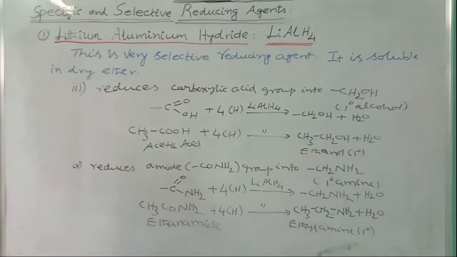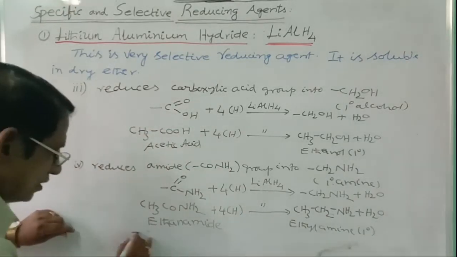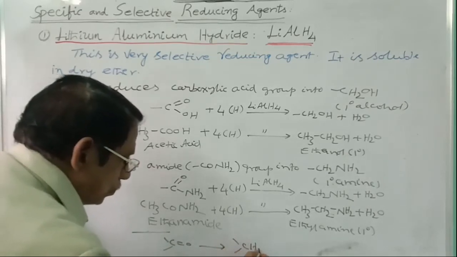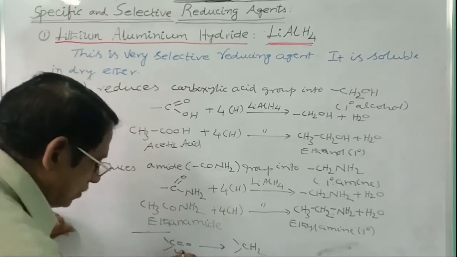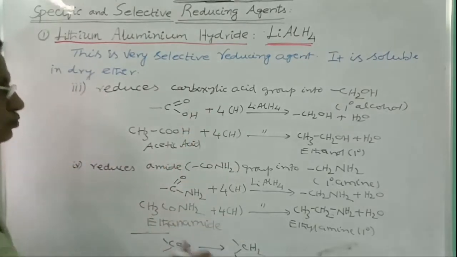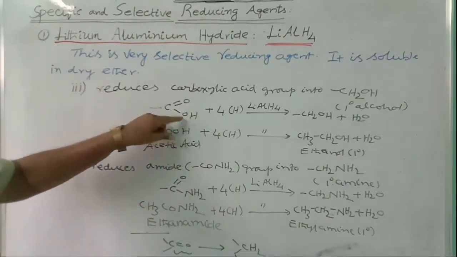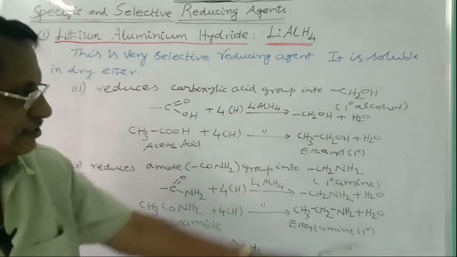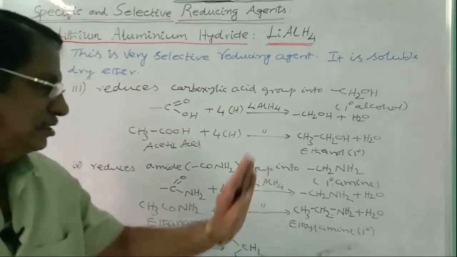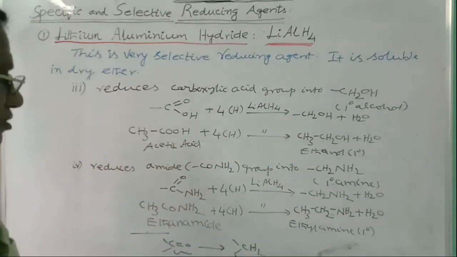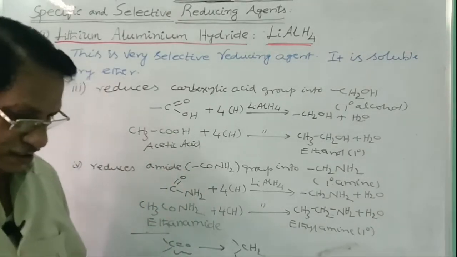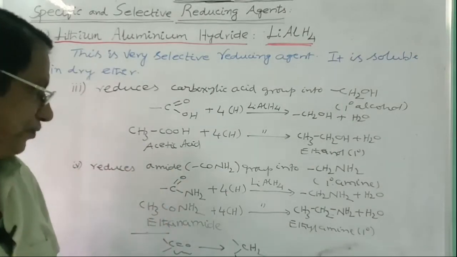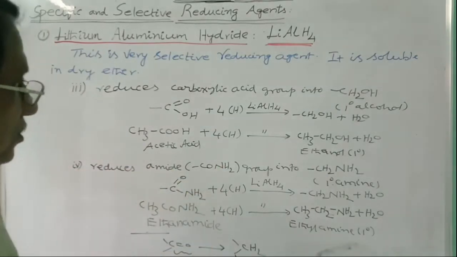In these two cases, if you consider C double bond O, it is converted into CH2. That means the carbonyl group is converted into CH2 in these two cases. The CO of carboxylic acid and the CO of amide group are directly converted into CH2 group, and the remaining part remains as it is. First is primary alcohol, second one is aliphatic primary amine. These are the two cases. In all these 4 cases, for special reduction, you can use lithium aluminum hydride. Okay, one more point is also there, please note it.